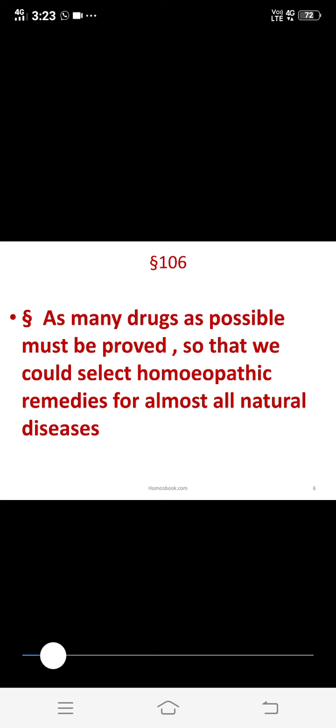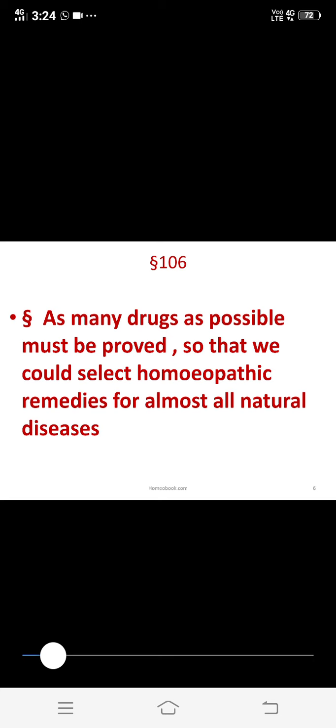Along with this we have to know the knowledge of medicine. So in this they also explain that medicines are those drug substances which in dynamic form are proved on healthy human beings of both sexes, different age groups and different localities, taking into consideration all the different factors whose effect on the mind as well as the physical body are clearly known to us, with its duration of action and relationship with other drugs. This is called a medicine.